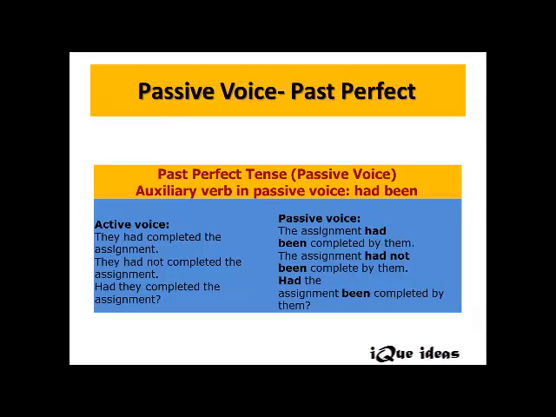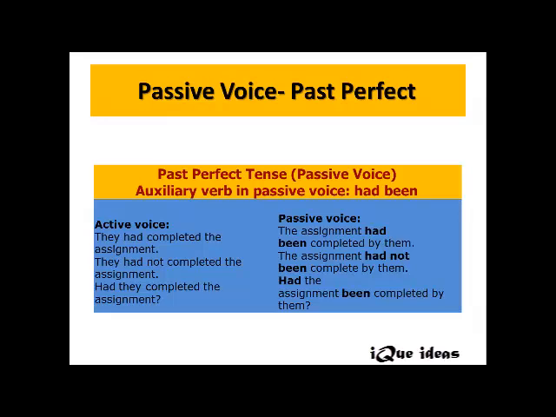Let's look at the second sentence. They had not completed the assignment. Again, the assignment gets changed to the subject position in passive voice. The assignment had not been completed. I'm sorry, it has to be completed here instead of complete, completed by them. Let's look at the last sentence. Had they completed the assignment? Had will retain its position even in passive voice. Had the assignment been completed by them. They gets changed to them because now they is moving to the object's position, right?